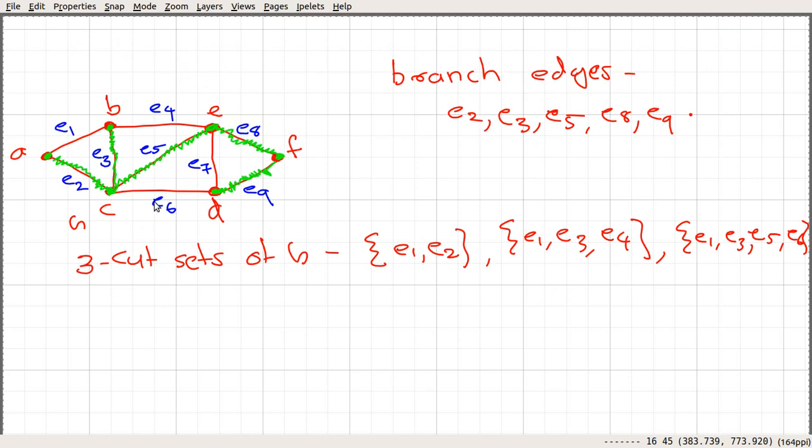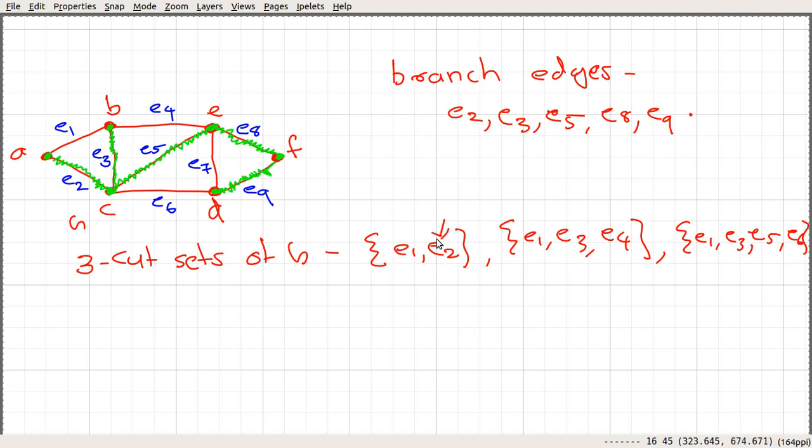Let's consider this graph G and a spanning tree of this graph G, which is highlighted in green. Here the branch edges with respect to this spanning tree are E2, E3, E5, E8 and E9. Let's look at three cut sets of G. First cut set is E1, E2. If you look at this particular cut set, we can see that E1 is not a branch edge, it's a chord anyway.